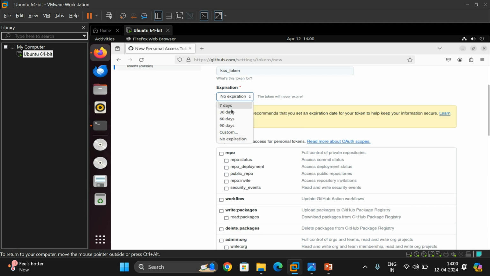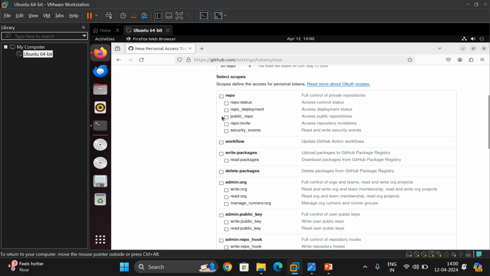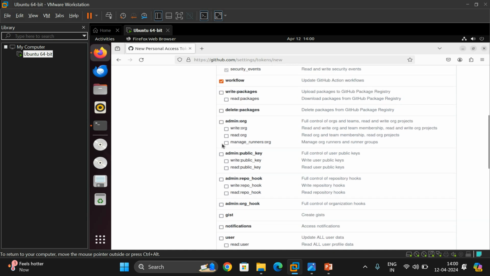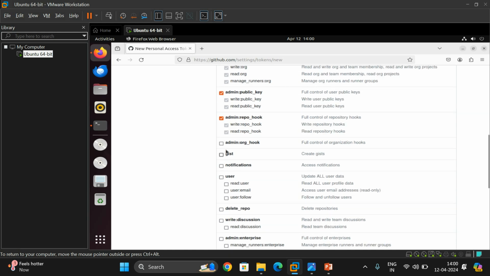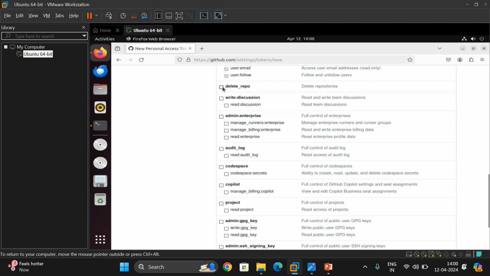So I'll keep it default, and here you can see select the scopes where we can use the token. For all the repositories we can use the token. For workflow you can use the token. Packages, deleting packages, admin public key, admin repository hook, admin organization hook, gist, notifications. You select all the checkboxes, because everywhere we can use the token, right? So select all the checkboxes here.